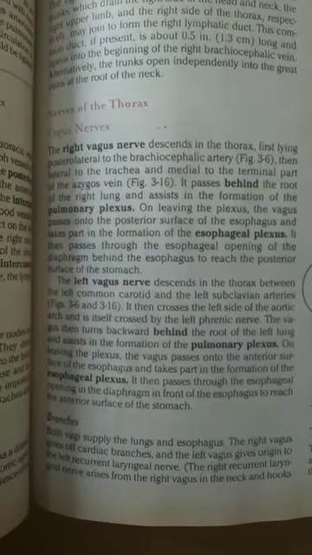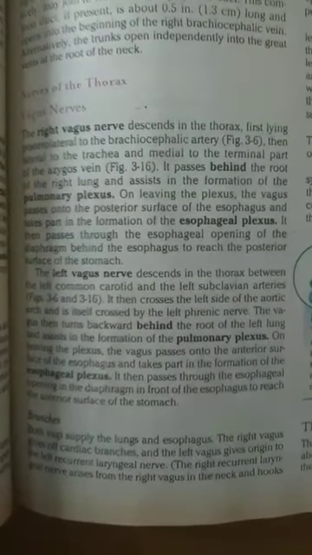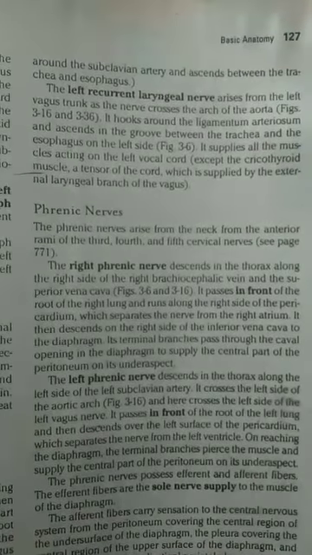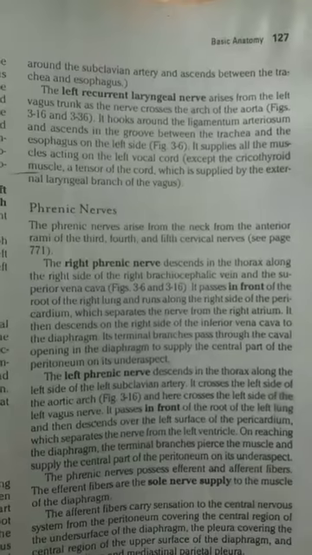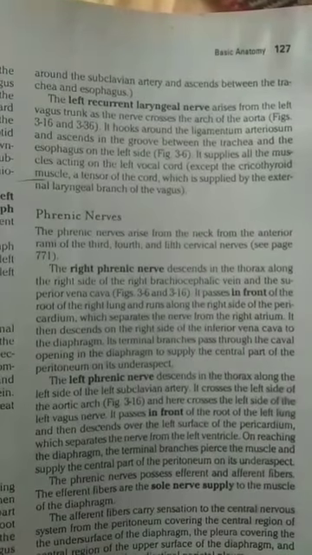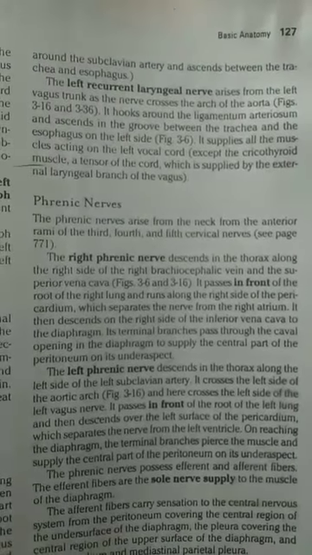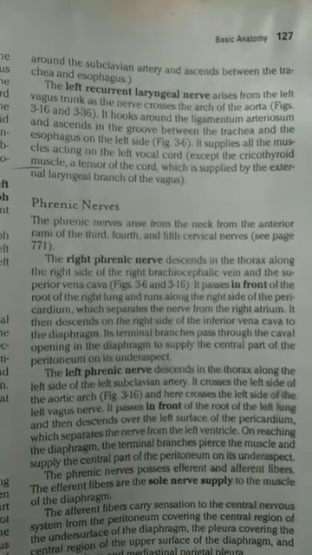The right recurrent laryngeal nerve arises from the right vagus in the neck and hooks around the subclavian artery and ascends between the trachea and esophagus. The left recurrent laryngeal nerve arises from the left vagus trunk as the nerve crosses the arch of the aorta.